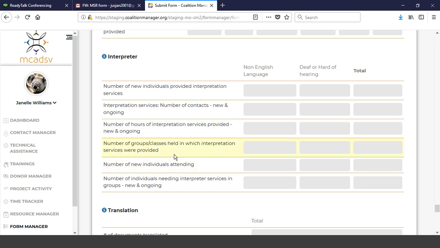Then it's the number of groups or classes held in which interpretation services were provided, and that could be non-English language or deaf or hard of hearing, and that is the total number of groups.